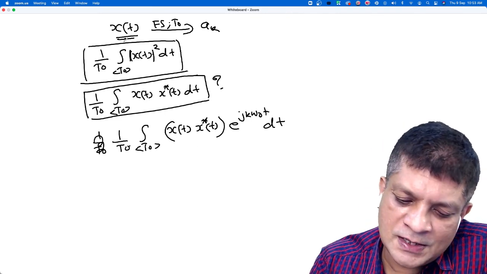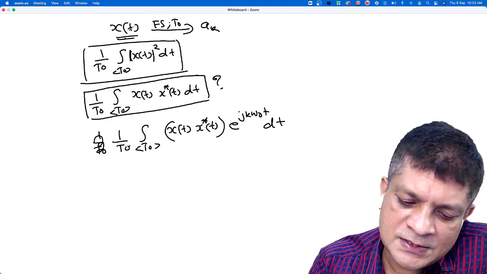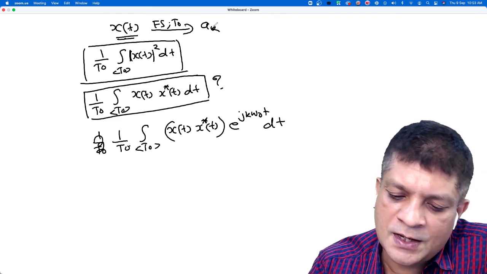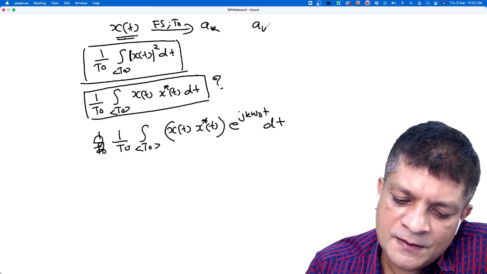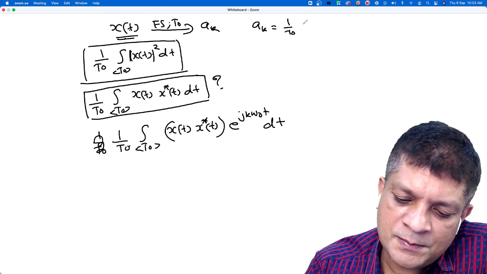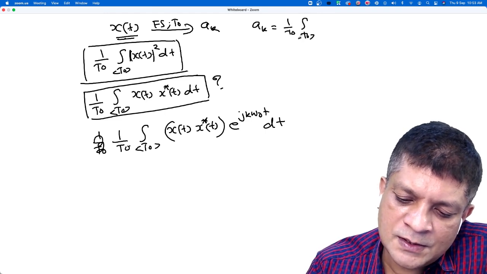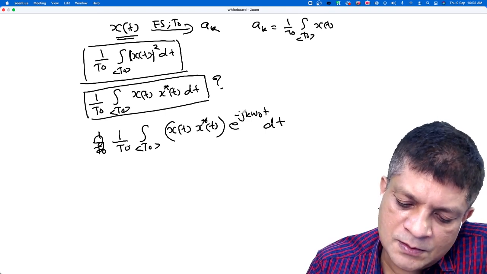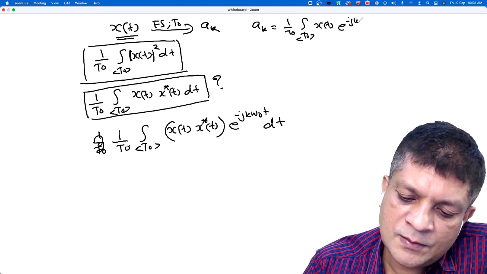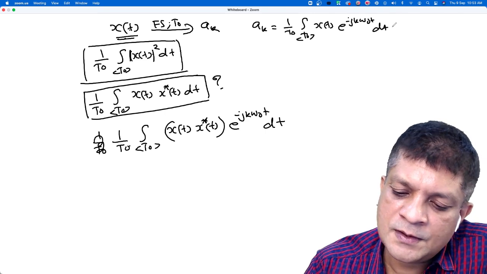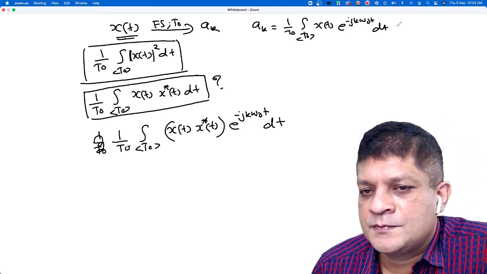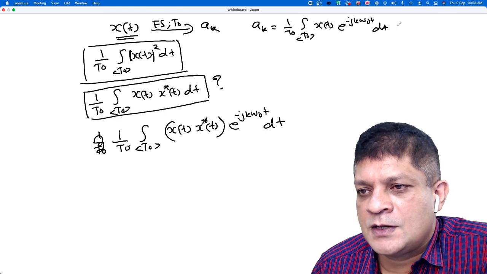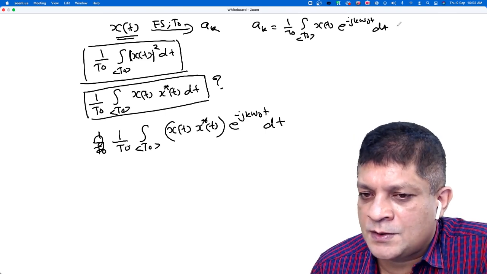What is the Fourier series analysis equation? If x(t) Fourier series coefficients are ak, how to get this ak? Is it 1 upon T0 integration over T0 x(t) e to the power minus j k omega naught t dt? Yes, sir. That is the Fourier series analysis equation.